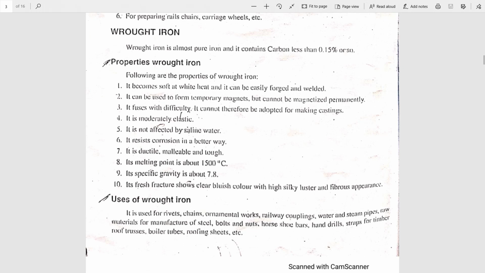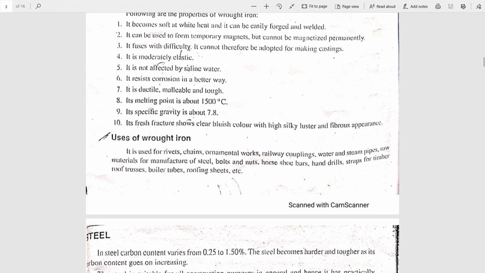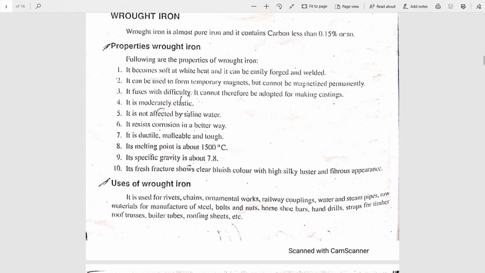Then comes the uses of wrought iron. We are using wrought iron for preparing chains, survey chains, rivets, ornamental works, water and steam pipes, then for preparing bolts, nuts, horseshoe bars, handrails, balusters, then boiler tubes, roofing sheets, timber roof trusses, etc. These are the uses of wrought iron.